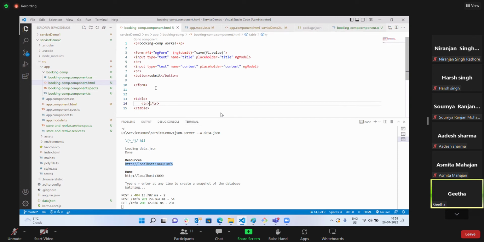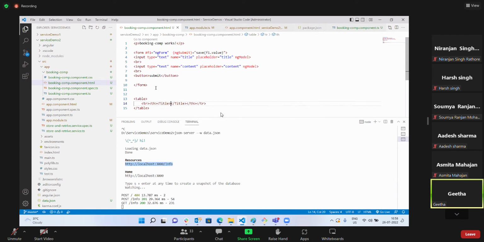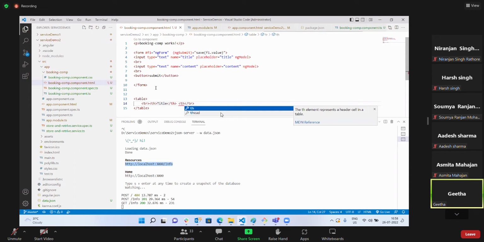table header as title. And the second table header is content.